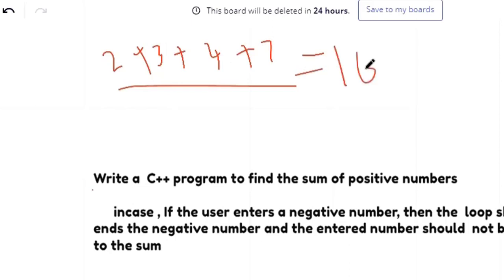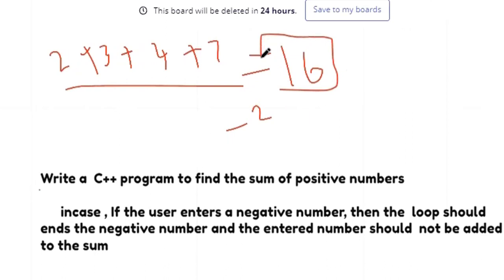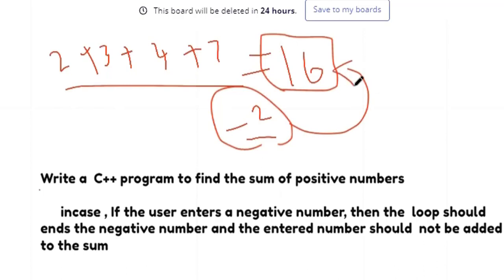In case the user enters a negative number, then the loop should stop working, right? You're just going to sum up the positive numbers that you were entering before entering this negative number. Now this negative 2 should not be added to this sum. So as a result, you are going to get the sum of all positive numbers as 16. So this is your task. This is what you are going to be writing using a while loop. Now it's time for you to write the code.